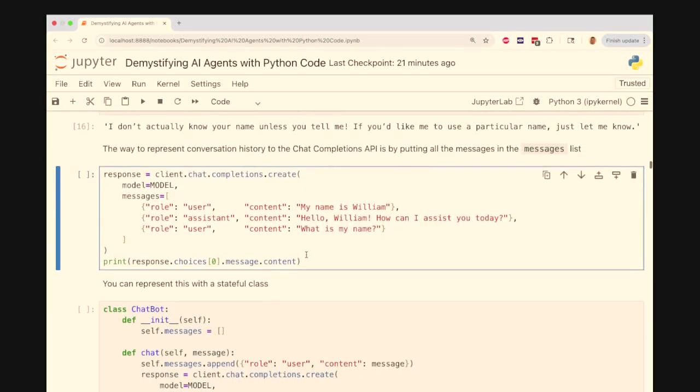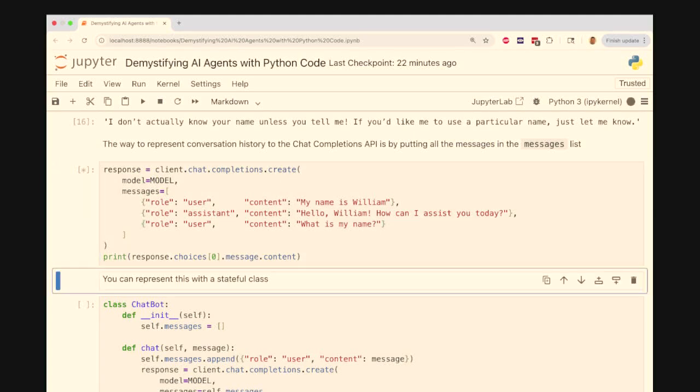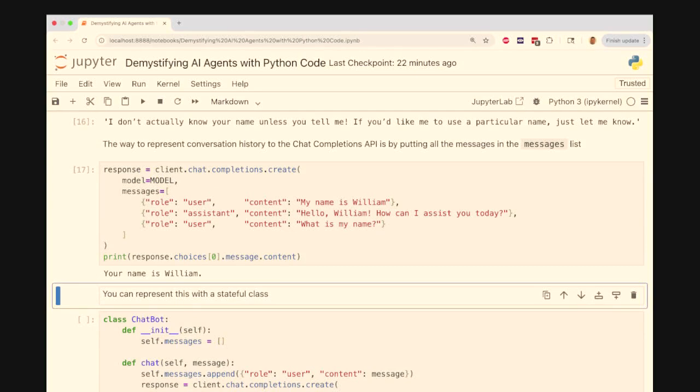And the way to do this with this API is you basically keep putting messages into this list that you're sending. So I can say, okay, the first message in the list was my message, and then the agent said something back to me. So in this case, it said, hi, William, how can I assist you? And then I said back, what is my name? So I have these messages in order in this list, and this is how I represent to the chat completions API we're using, that this is like a conversation that has happened, and I want you to give me now the next message. So now it can actually tell me my name is William.